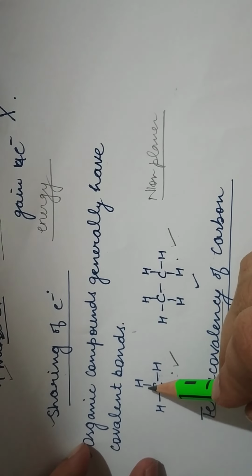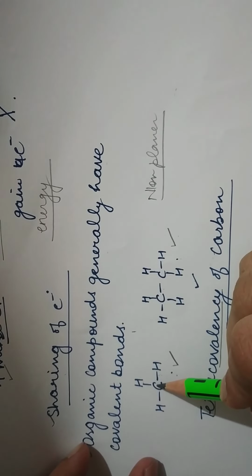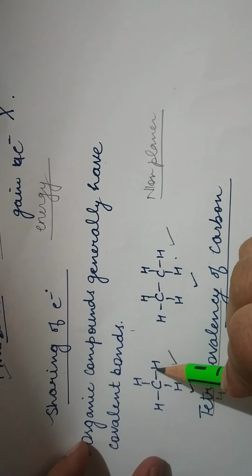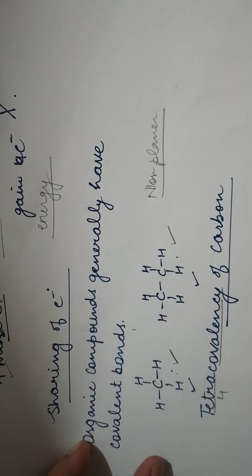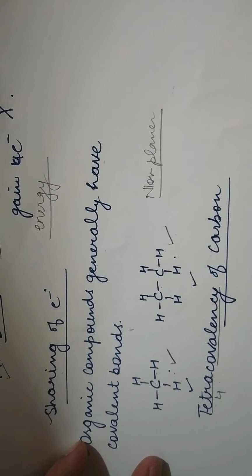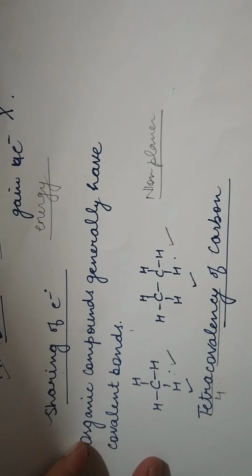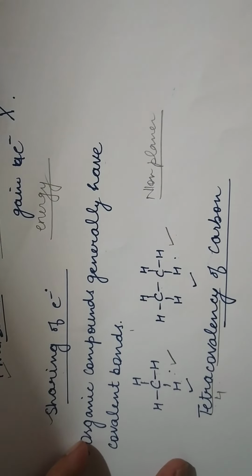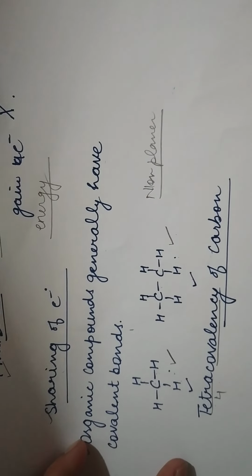Non-planar means each bond with the carbon has a different angle to the other bond, right? So we need to think about it. Many studies were carried out over the spatial disposition of the different atoms spread around the carbon atom.